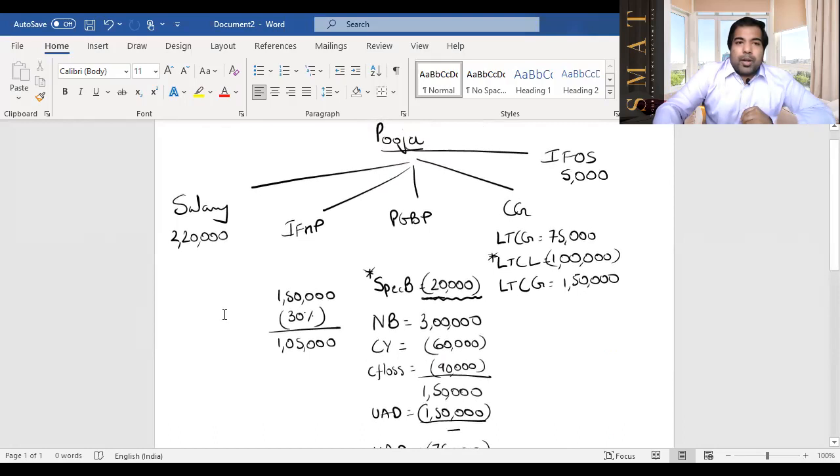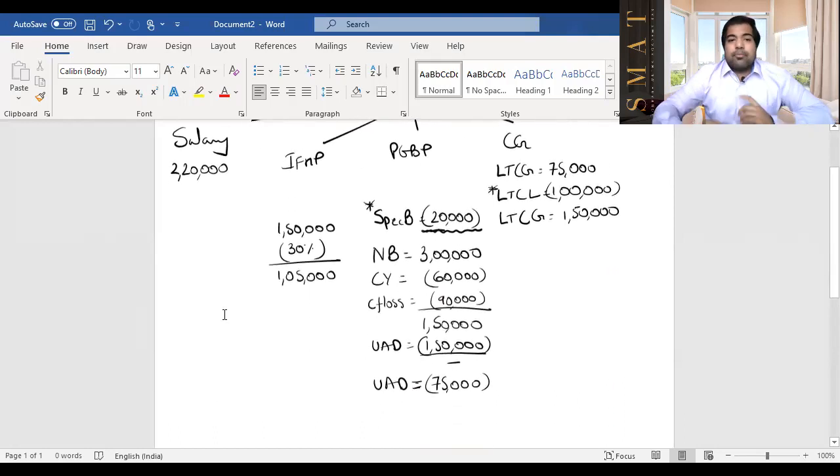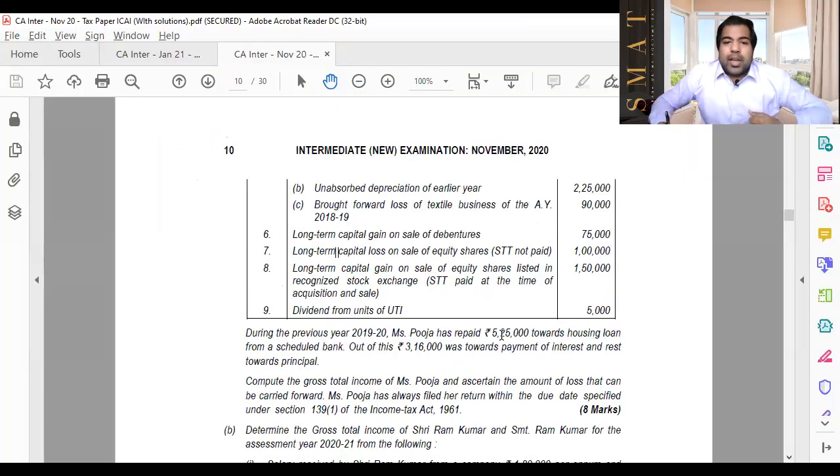Guys, now we are ready for blood requirement. Let's go to the first step. First step is we have some 2 notes. Let's read those notes, guys. During the previous year, Miss Pooja has repaid 5,25,000 towards housing loan. She has a house loan, guys, and she has IFHP also from a scheduled bank. Out of this, 3,16,000 was towards payment of interest.